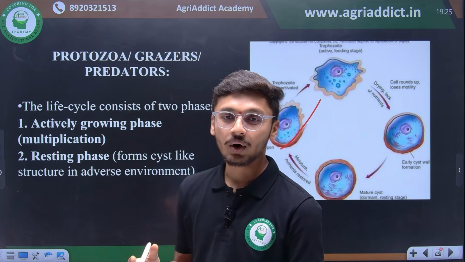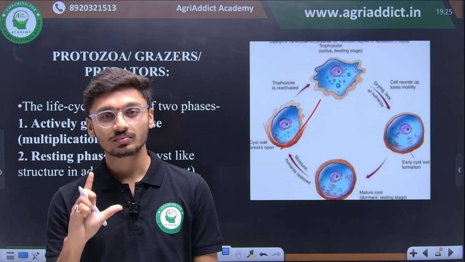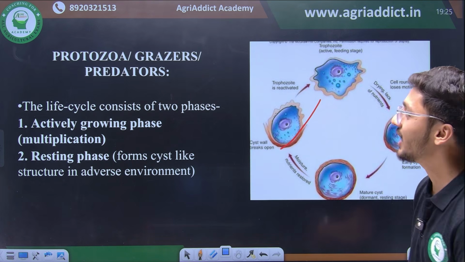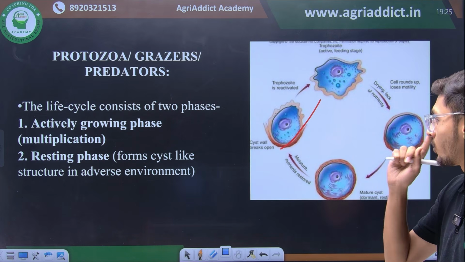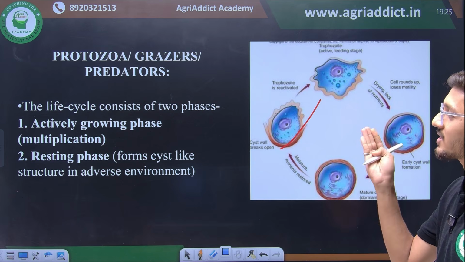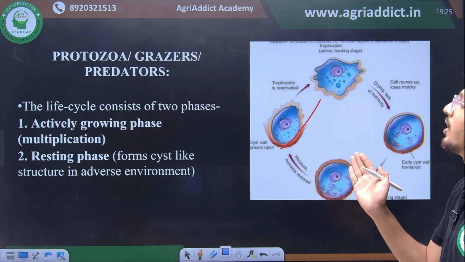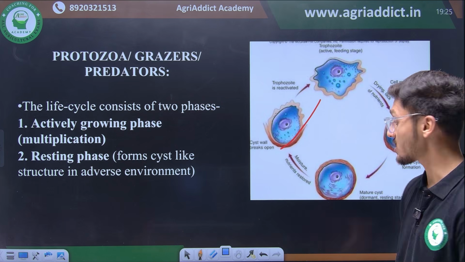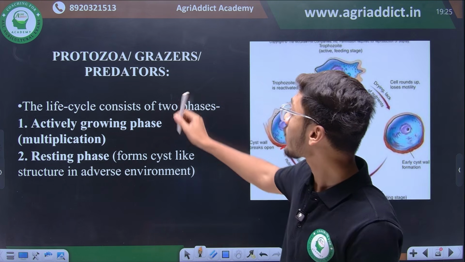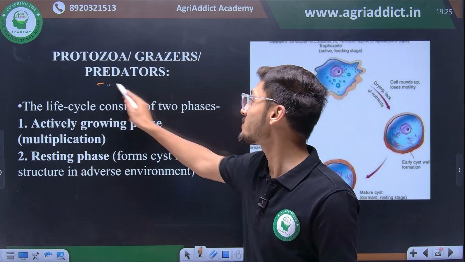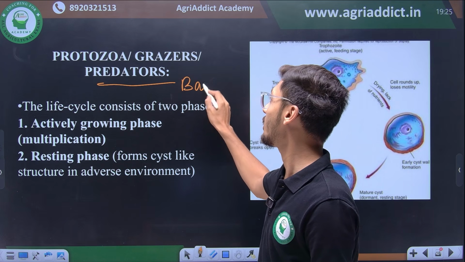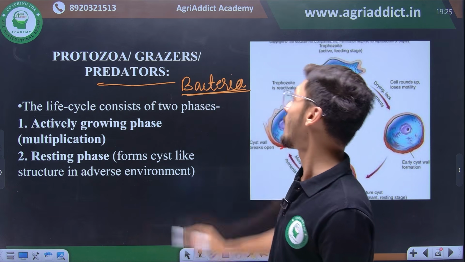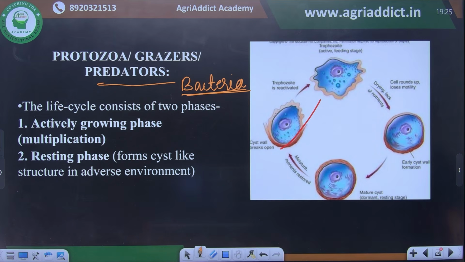Protozoans are a very important population of microfauna found in soil, right? So these are the predators. The life cycle consists of 2 phases: actively growing phase, that is multiplication, and resting phase, which is forming cyst-like structure in adverse environmental conditions. So protozoa are the dominant organisms or predators which feed on soil bacteria. This we also have to remember. Sometimes this might also be asked. So this is the only important point about protozoa.